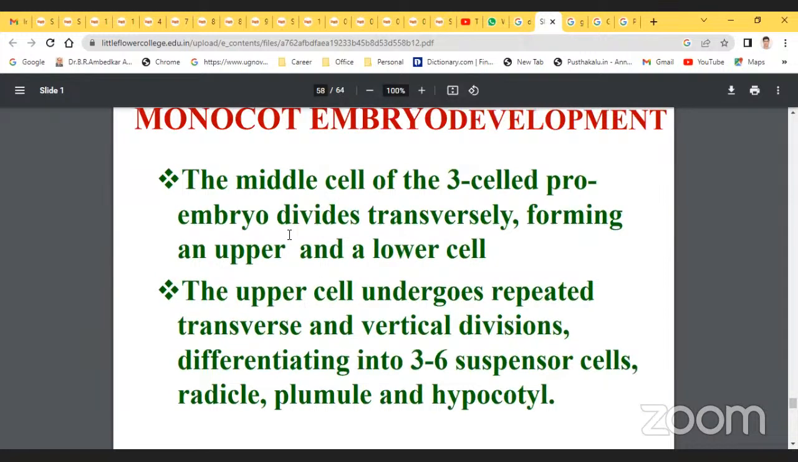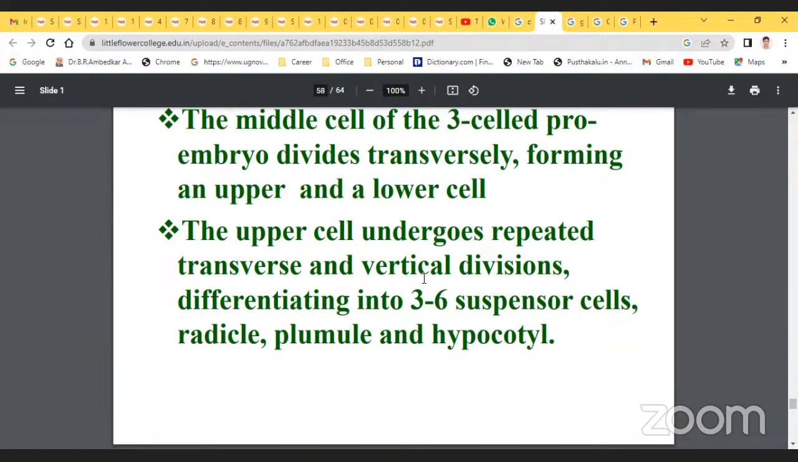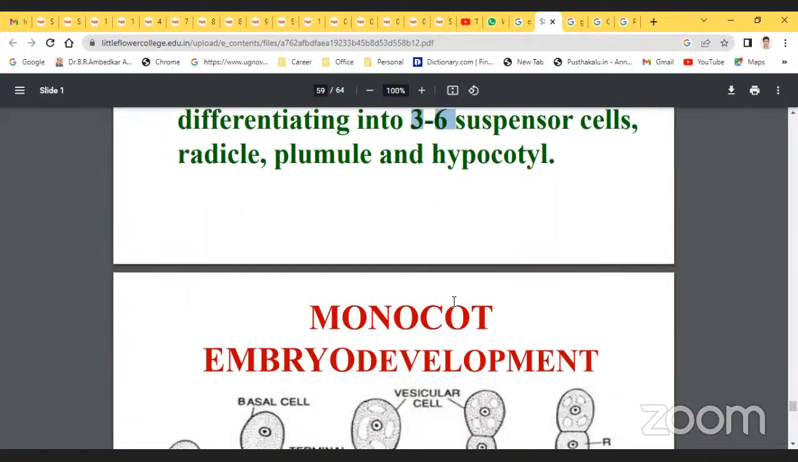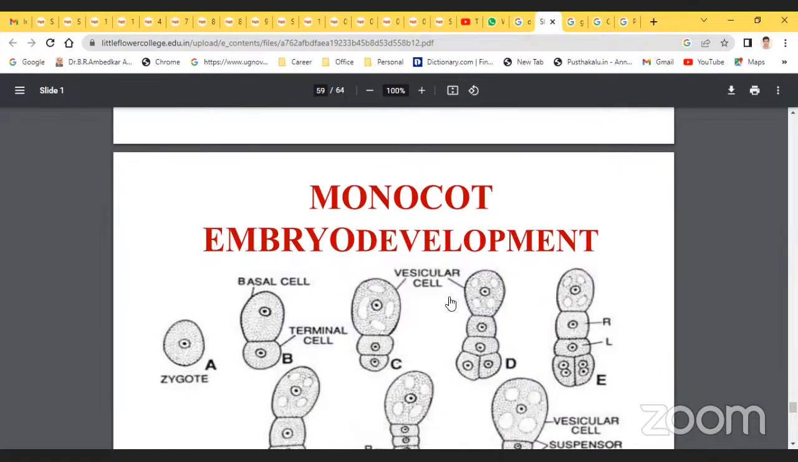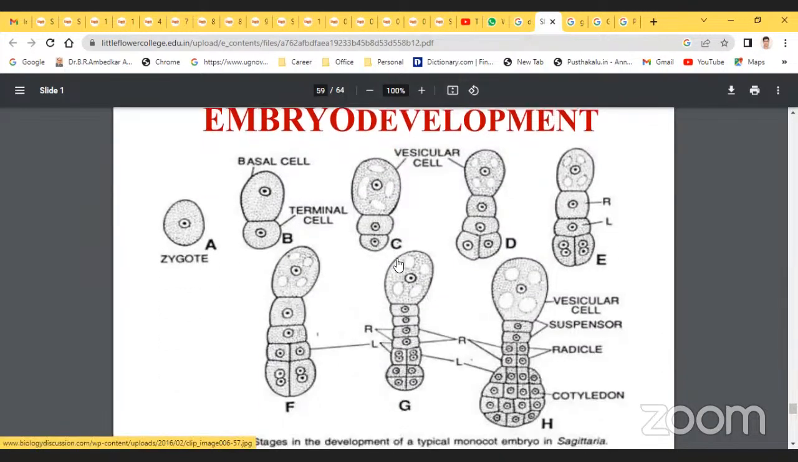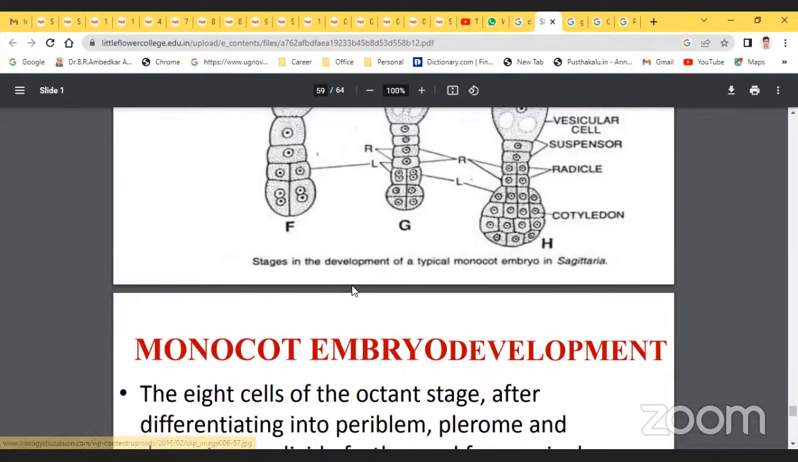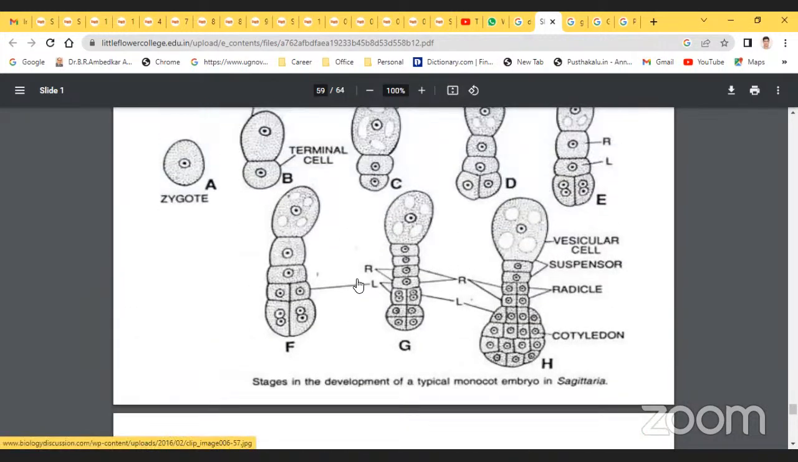The middle cell of the 3-celled proembryo divides transversely, forming the upper and lower cell. The upper cell undergoes repeated transverse and vertical divisions, differentiating into 3 to 6 suspensor cells, the radicle, plumule and hypocotyl. So these are the stages of development of the typical monocot embryo.